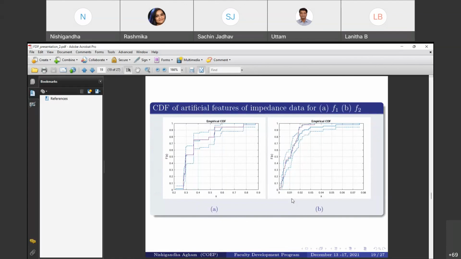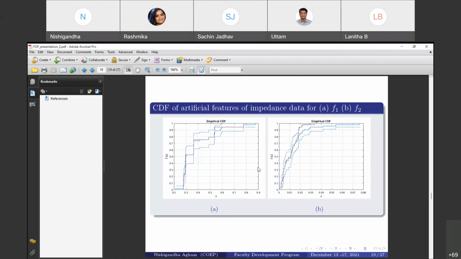From the bootstrap technique, whatever features we get, how do we validate those artificial features? Here we need to evaluate the consistency and convergence of the artificial features acquired by the bootstrap technique. This figure shows the cumulative distribution function, the CDF, of the artificial and the original features.